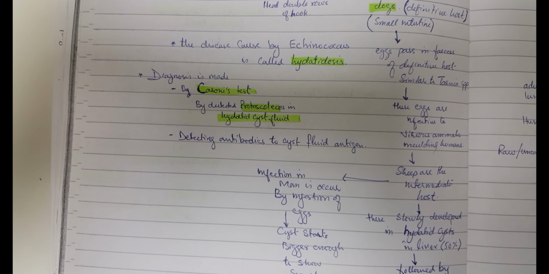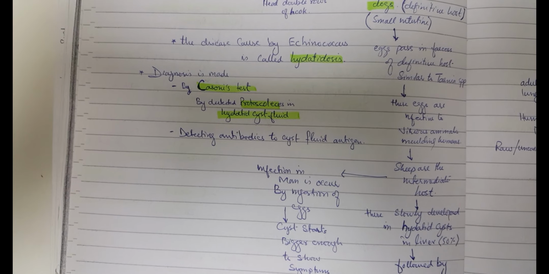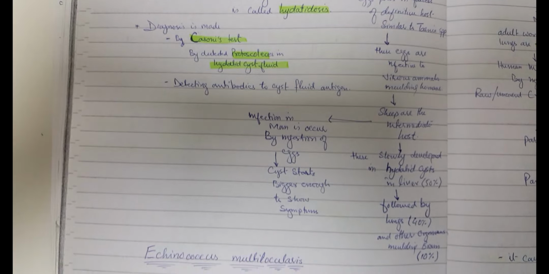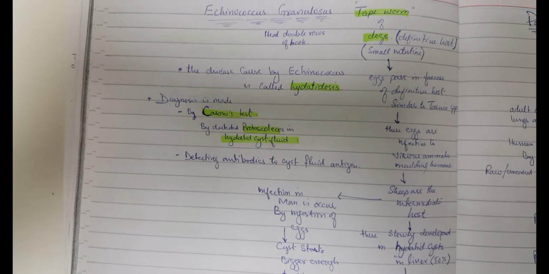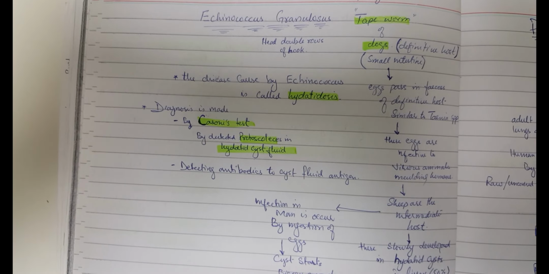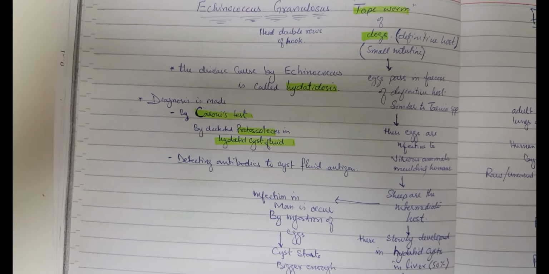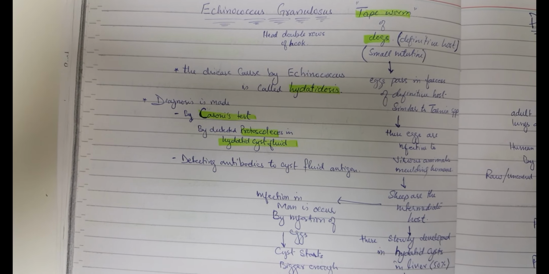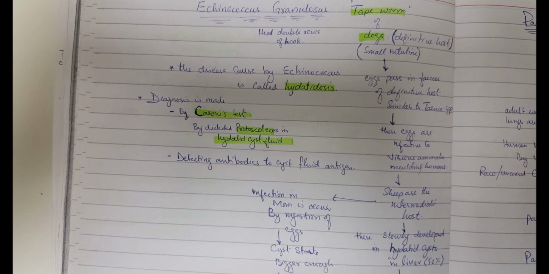Detection of antibodies to cyst fluid antigen is also available, and the disease caused by Echinococcus granulosus is called hydatidosis.